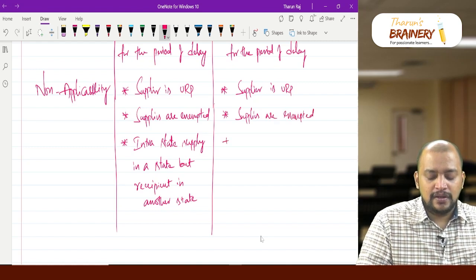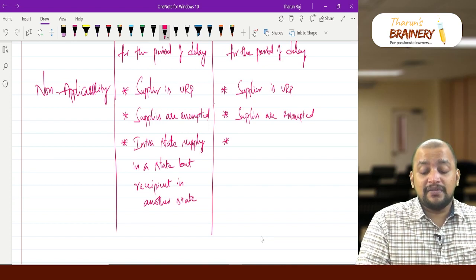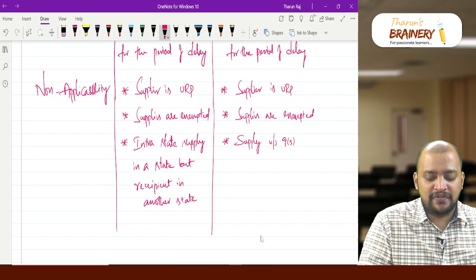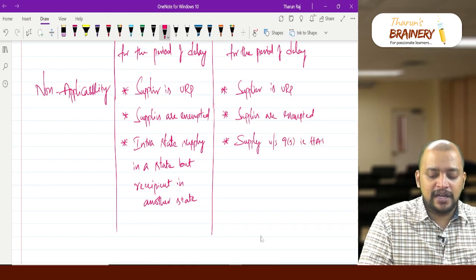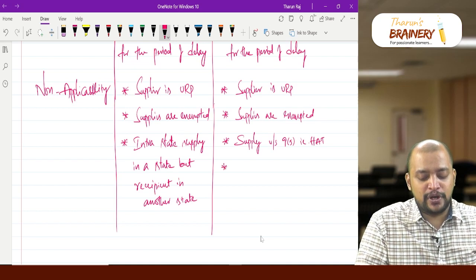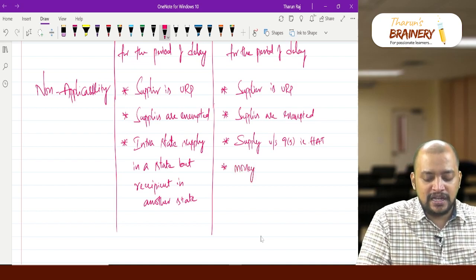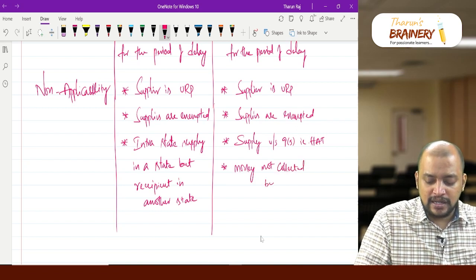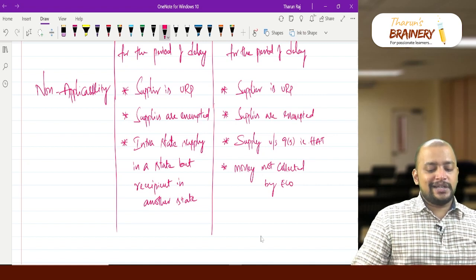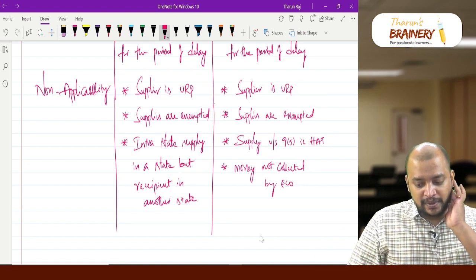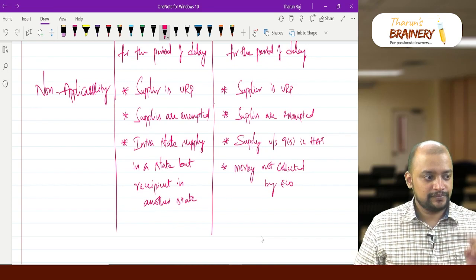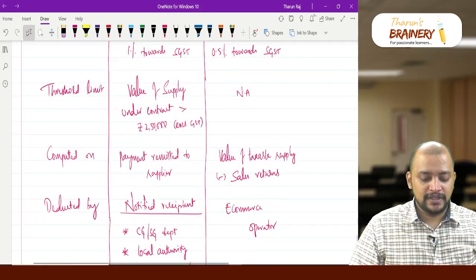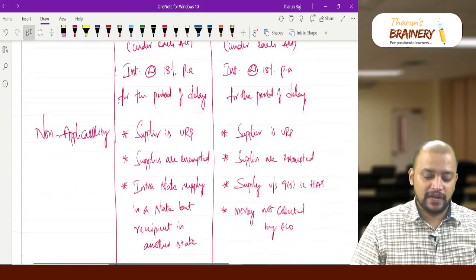Then, supply covered under section 9 subsection 5, that is HAT, so then also TCS is not applicable. And one more point: money not collected by the e-commerce operator. So these are the cases where TDS and TCS are not applicable. Less than 2.5 lakhs we have already seen, there is no threshold for TCS, that's why I did not write it. Okay.